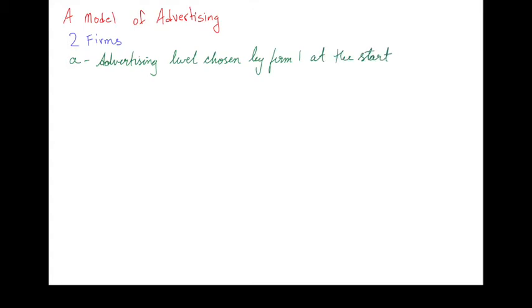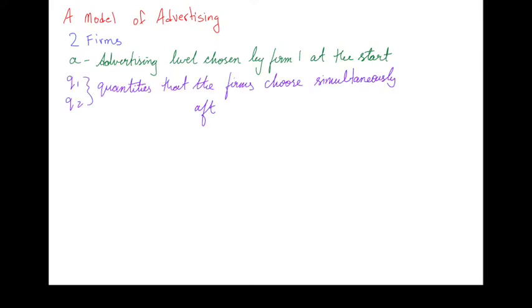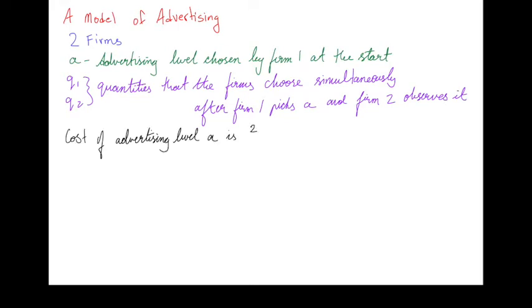Each of the two firms picks a quantity, just like in Cournot competition, and they do this simultaneously, after they observe the level A chosen by firm 1. Advertising isn't free for firm 1. There's going to be a cost to advertising, and that cost is 2 times A cubed divided by 81.